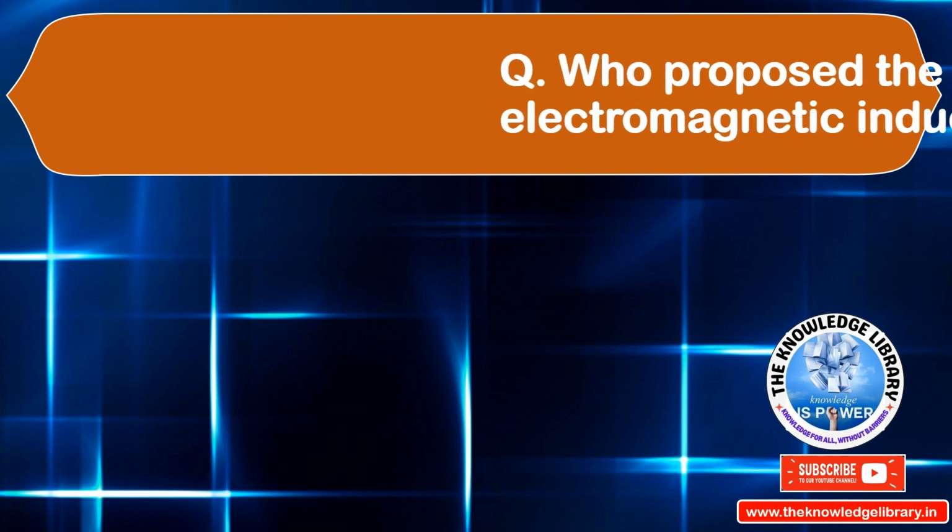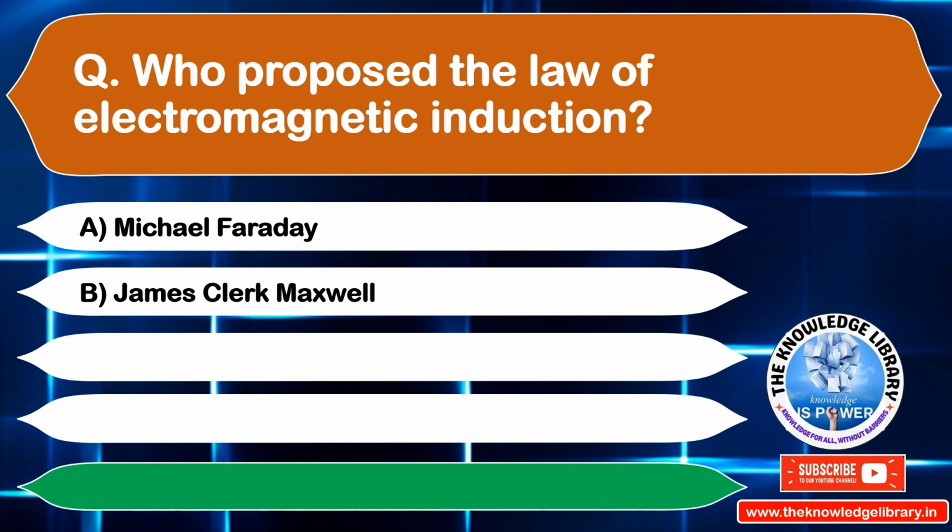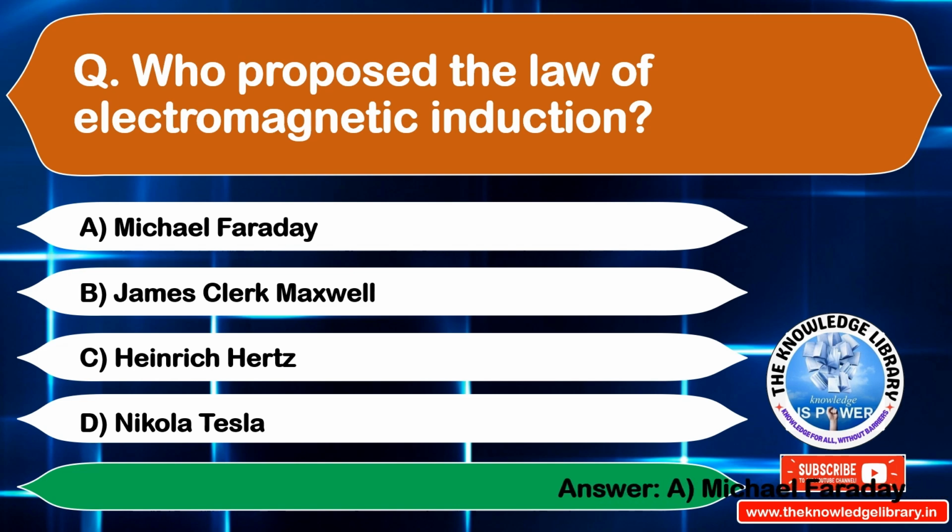Who proposed the law of electromagnetic induction? Option A. Michael Faraday. Option B. James Clerk Maxwell. Option C. Heinrich Hertz. Option D. Nikola Tesla. The correct answer is option A. Michael Faraday. Move to the next question.